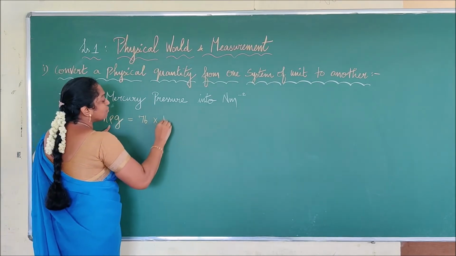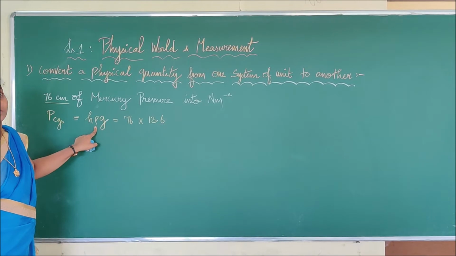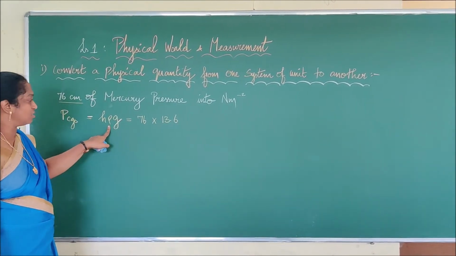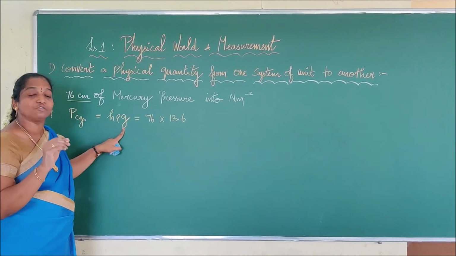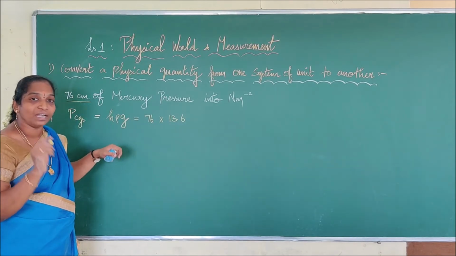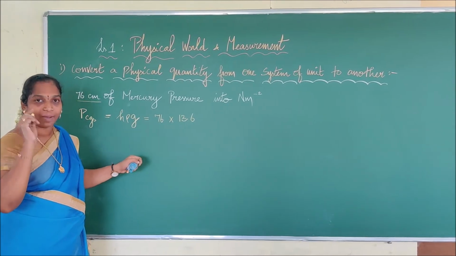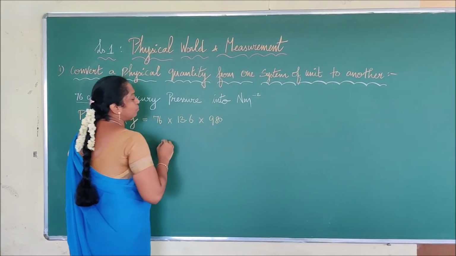And for density, we have to know that the specific gravity of mercury is 13.6. And G is what? The gravitation value is 9.8 meter per second squared. But here centimeter has been given, so we are going to write that meter in terms of centimeter. So 9.8 into 10 power 2 means we can write it as 980. So this is the pressure.